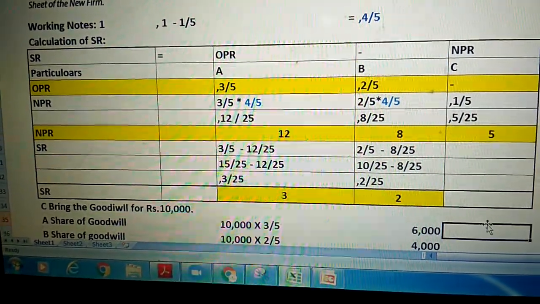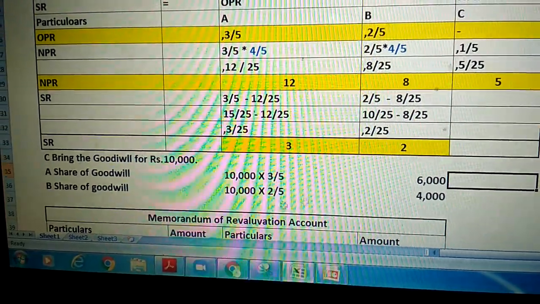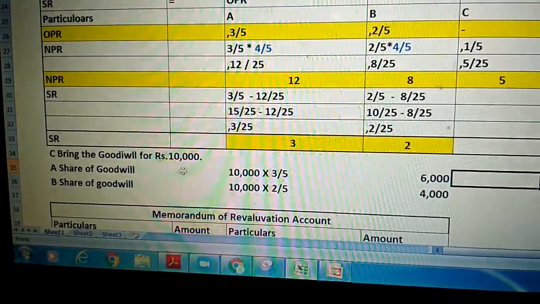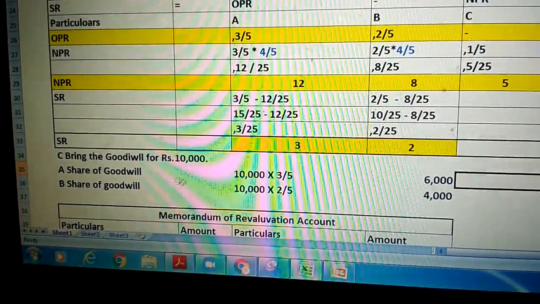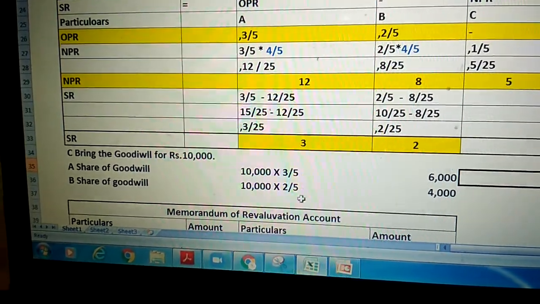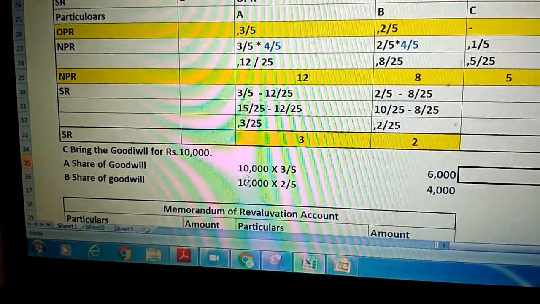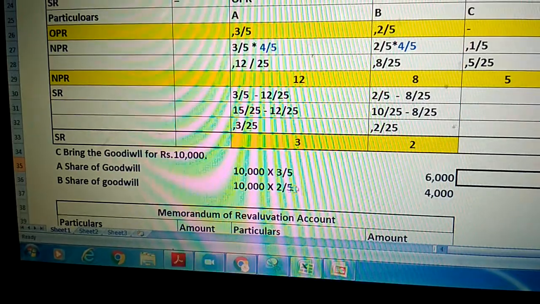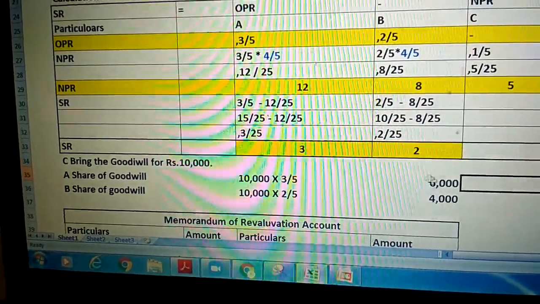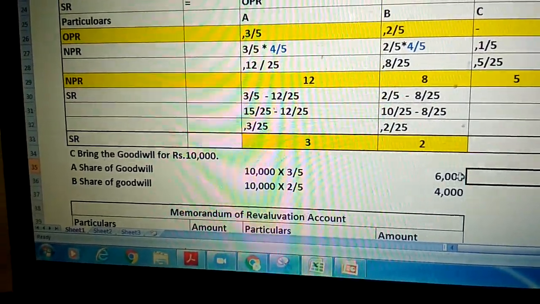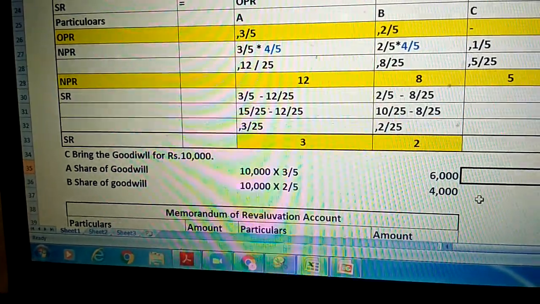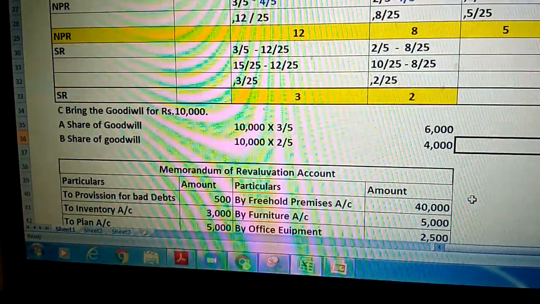The sacrificing ratio is used to distribute the goodwill. C brings goodwill of rupees 10,000. The 10,000 is distributed to A and B in the ratio of 3 is to 2: 3 by 5 into 10,000, 2 by 5 into 10,000. The goodwill shares are 6,000 for A and 4,000 for B.